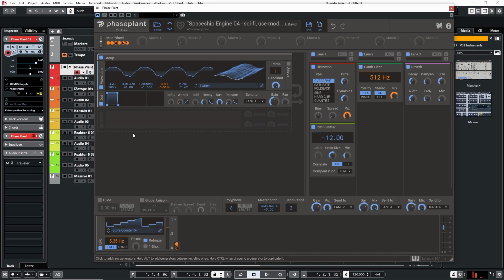This is how I create spaceship engine sounds or vehicle engine sounds from scratch using synthesis.